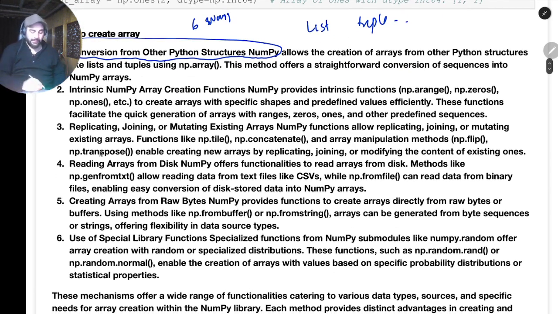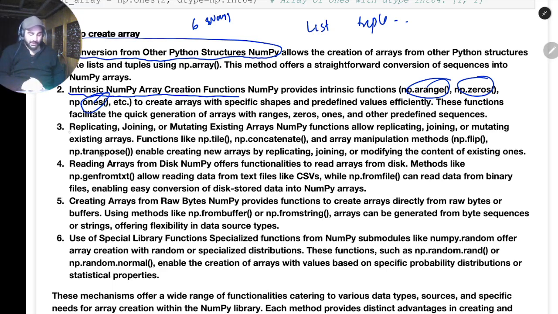And then we have some intrinsic numpy array creation functions. There are some functions by which you can create numpy arrays, like arange, np.zeros, np.ones, and we'll also see that. The first method is that we have some sequence like list or tuple, and out of these we'll create numpy arrays. The second method is we have some functions, and by using those functions I can create these numpy arrays.